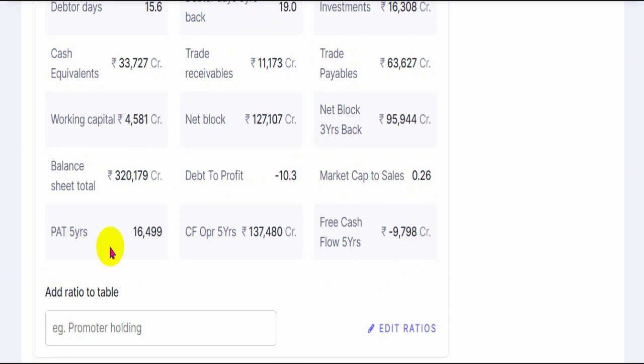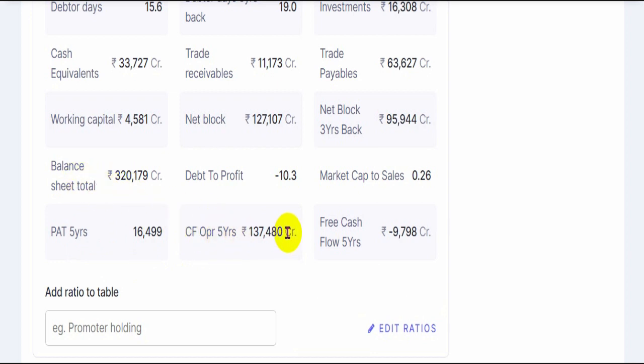Profits over the last 5 years in total are 16,500 crores, which is quite low, because in many of these 5 years it has also made losses and gains. So net 16,000, but when we look at the cash generated over the years, it is 1,37,000 crores, which is a good value against the balance sheet size as of today.